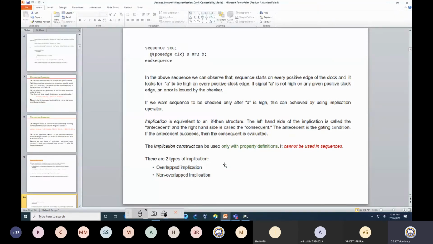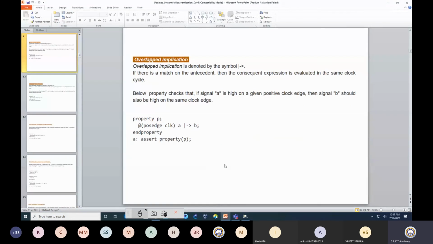So overlap implication and non-overlap implication, we have seen. Now, another example of overlap implication. Overlap implication is defined by this particular symbol that we have seen. Now if A is high on a given positive edge of the clock, then B should be high on the same clock edge. I want that when A is high, at the same time B should be high. It is something that I would like to check. This is the same as what is being written over here. So this suggests that at the positive edge of the clock, when A is high, I need to check that B should also be high.